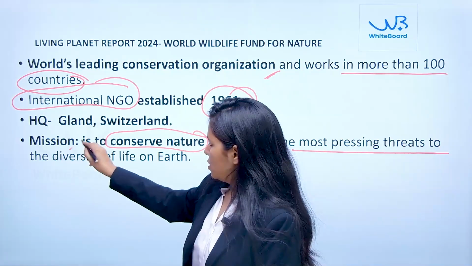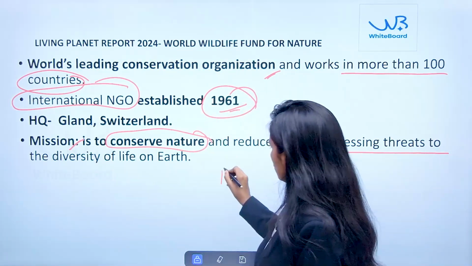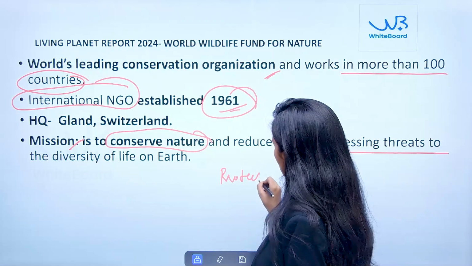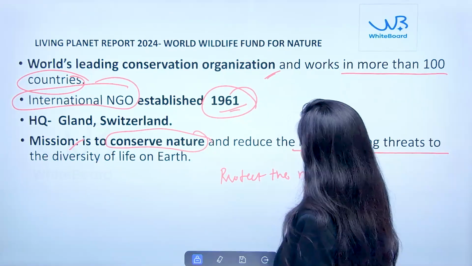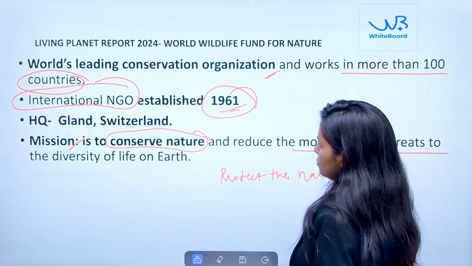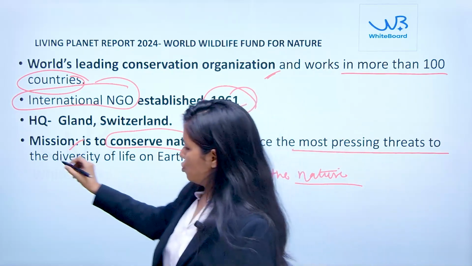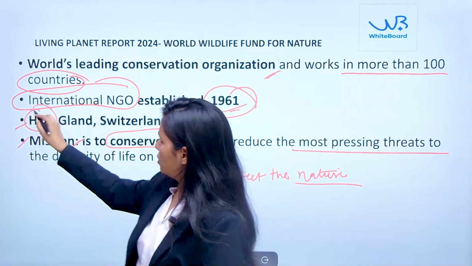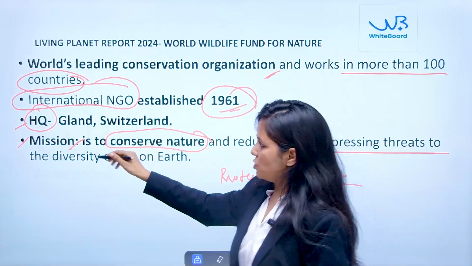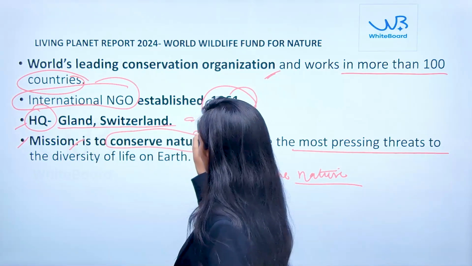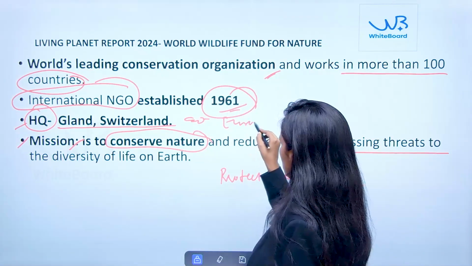So the major objective is to protect nature. Fine. The last thing you should also remember is the headquarters. The headquarters is based in Gland, Switzerland in Europe.